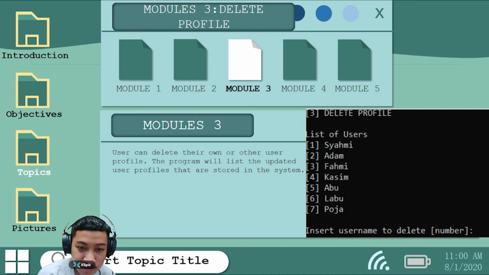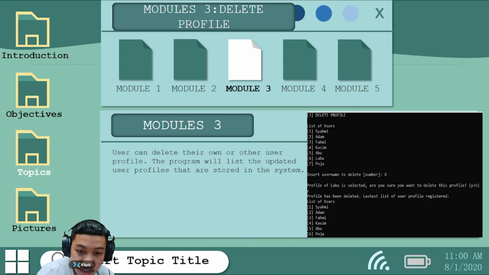Next, module 3, which is delete profile. The user can delete their own or another user's profile. The program will list the updated user profiles stored in the system after the user has deleted the profile. For example, in this screenshot, the system lists the current number of users as 7, and the user wants to delete Labu's profile.